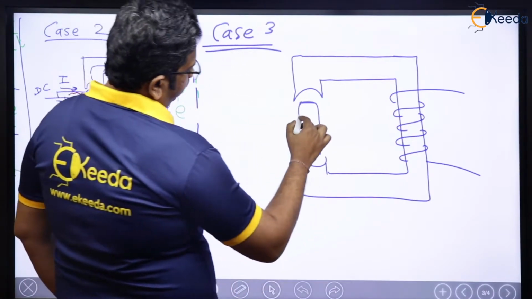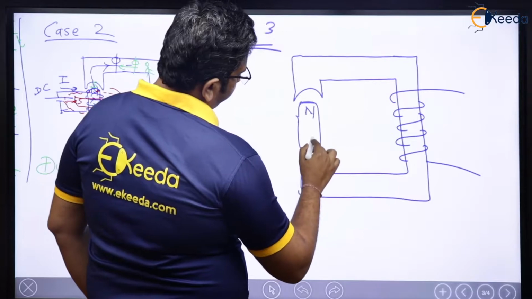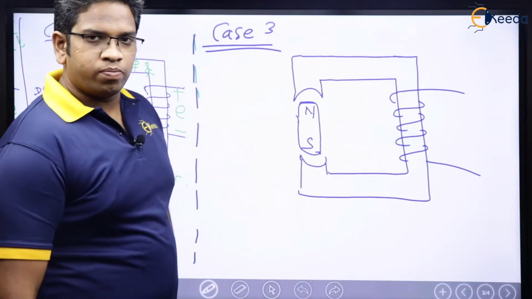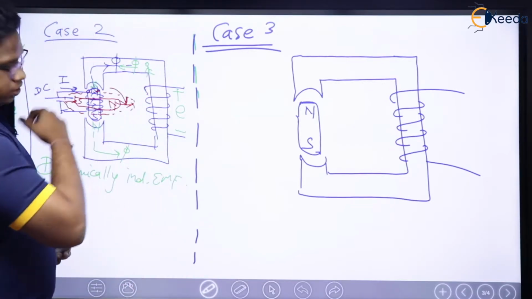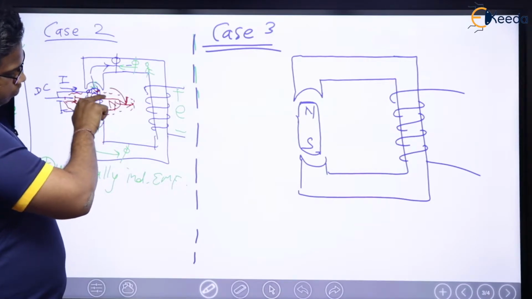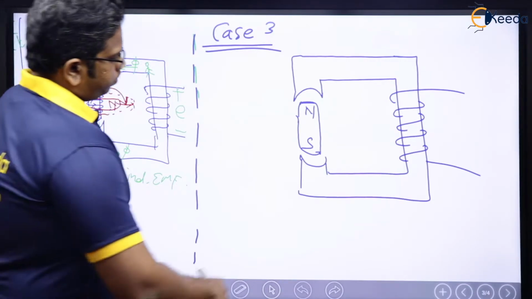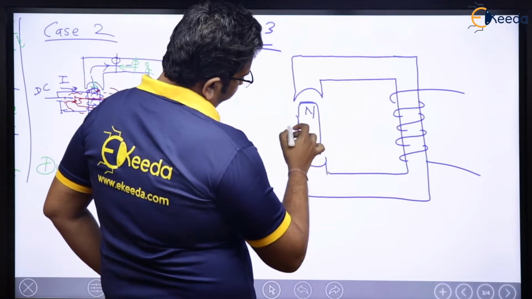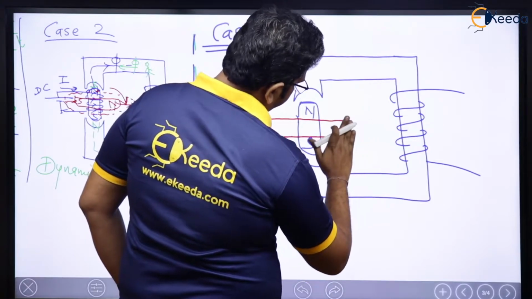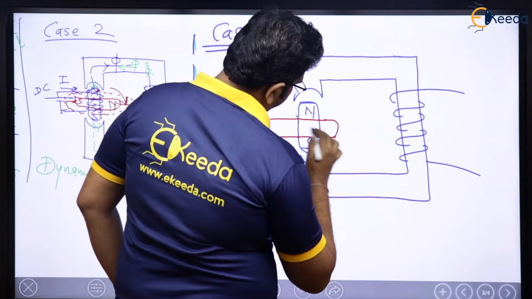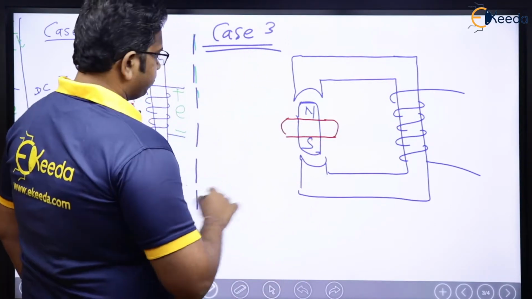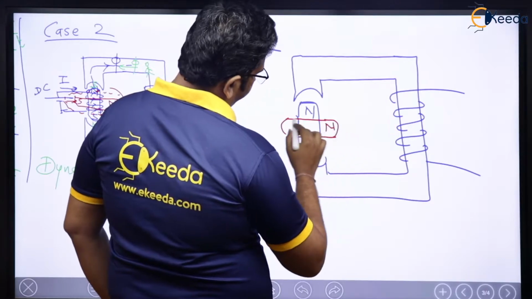This was N, this was S. Now, we know that in the second case, we rotated it in the clockwise direction like this, so that N comes here, S comes here, which means this north will come here, south will go there. So let me have another structure like this. It is the same rotor, see. So this becomes north now and this becomes south now.